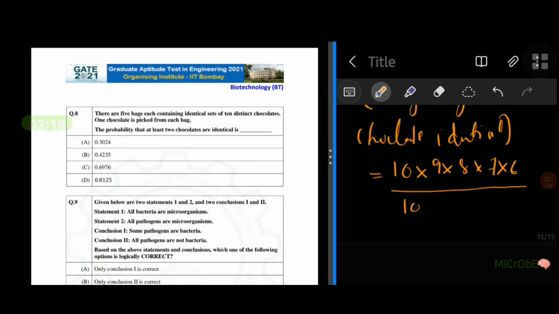That is 10 choices in the first, 10 choices in the second, 10 in the third, 10 in the fourth, and 10 choices in the fifth one.